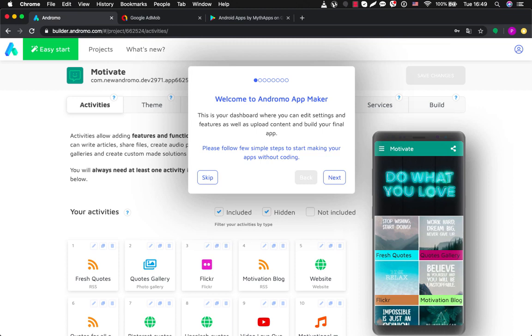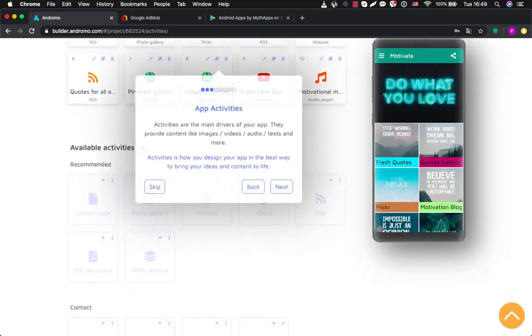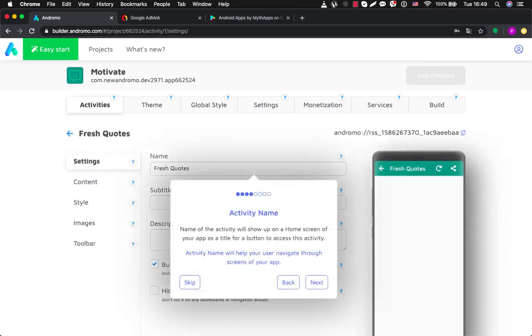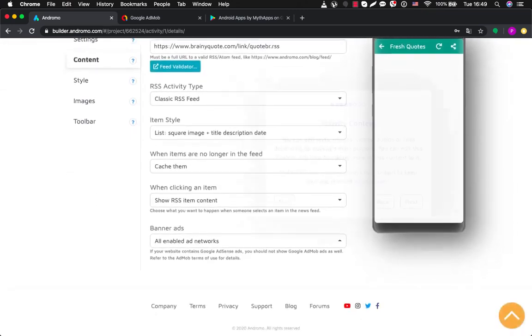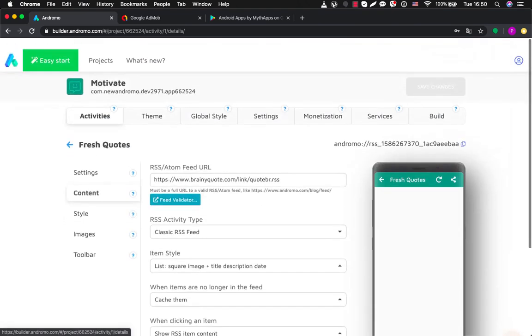And from the very beginning, there is a very useful tool which is called Wizard. It's an 8-step explainer which can lead you through our dashboard and explain all the general settings of Andromo. And this can give you a brief idea of how everything works. So you can just click through, read everything, or you can just skip it and start working.